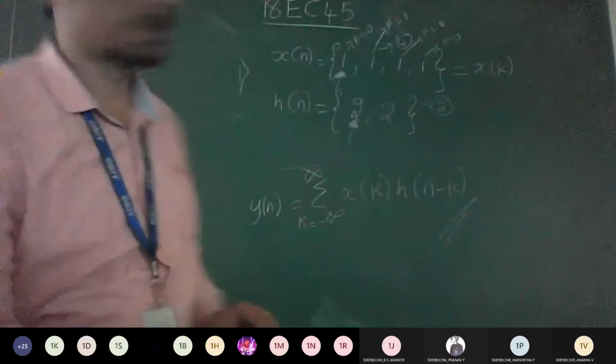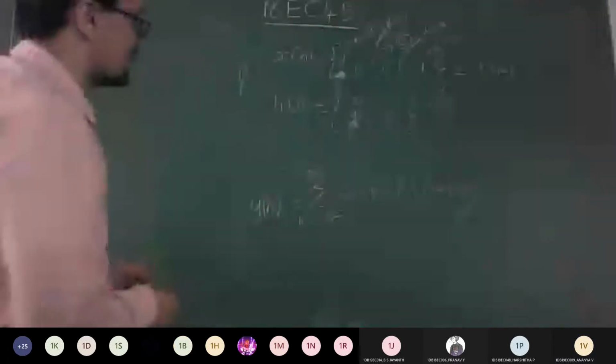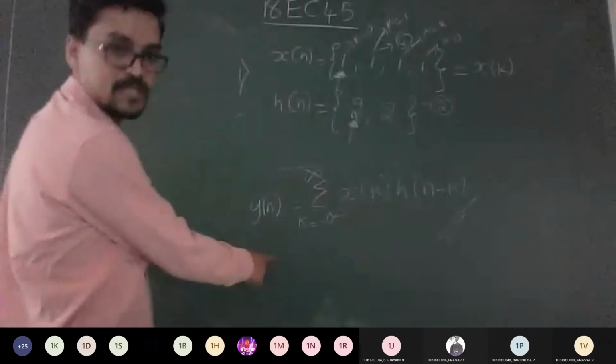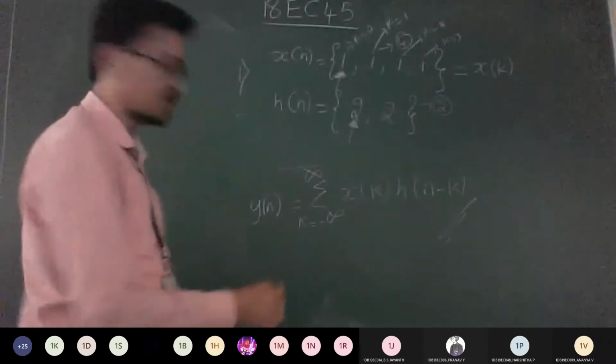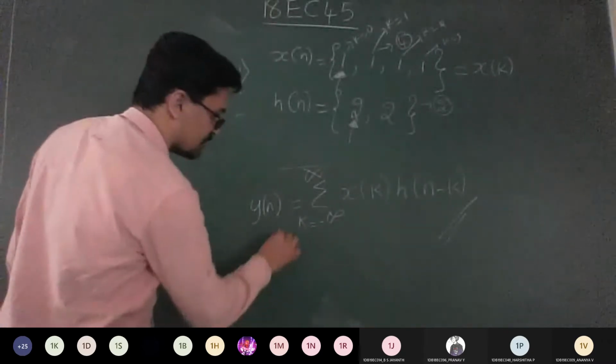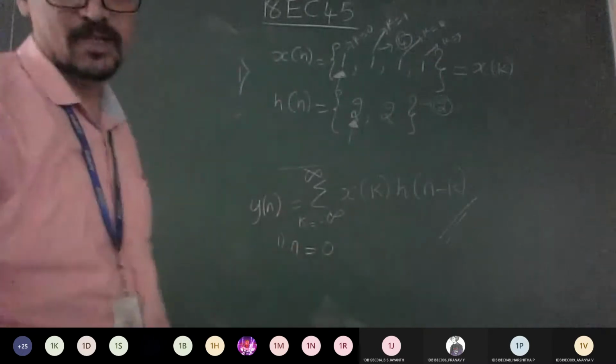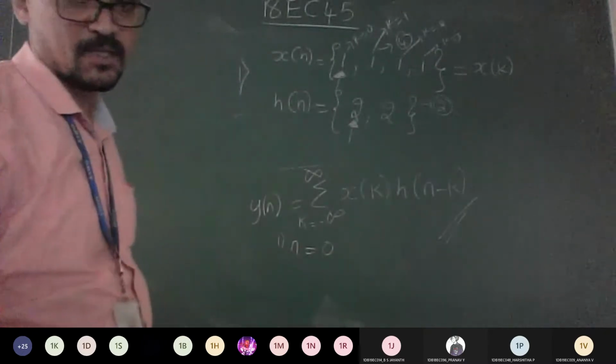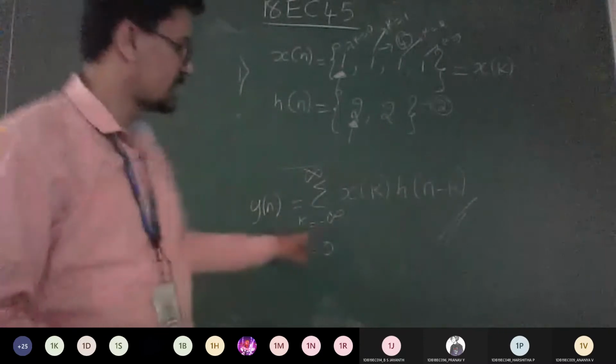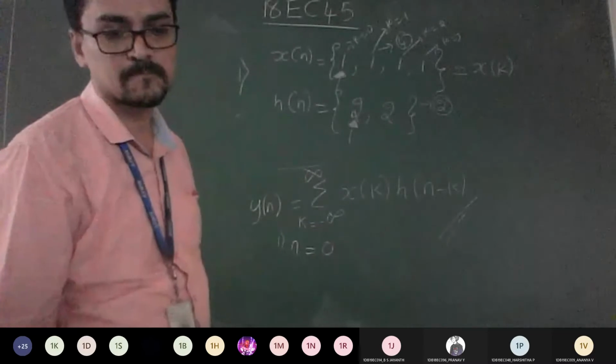Yes, sir. Good. So now let's try to analyze one by one. So just check out if I wrote below this, is it visible? So let's consider the first one, n is equal to 0. n is equal to 0. So now tell me the value of minus infinity to plus infinity, what will happen? What values of k now?